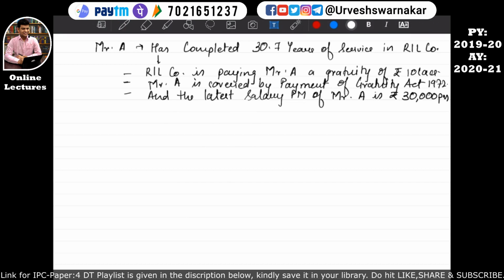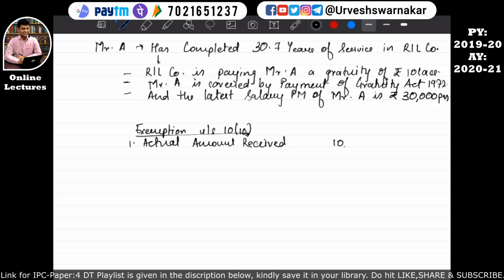Basically in this example I have already given the latest salary per month detail of Mr. A, which is 30,000. So let's calculate the exemption available under section 10 subsection 10. So the first point says that actual amount received is say rupees 10 lakh, okay. That is what our question is saying.